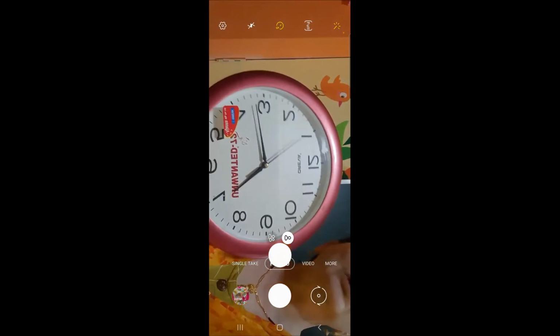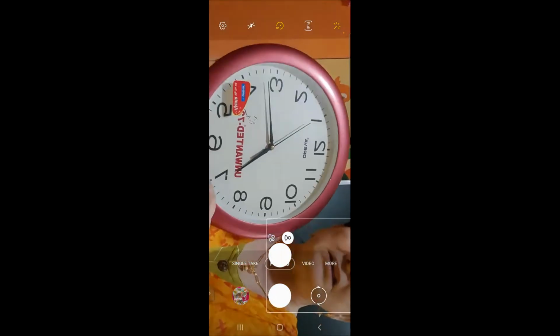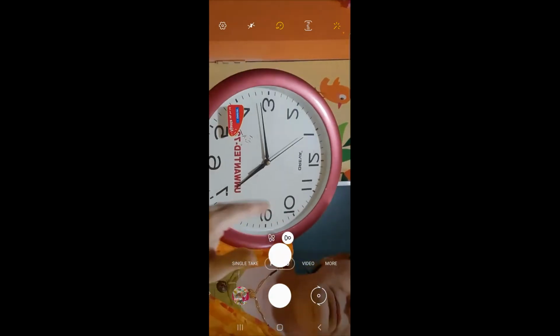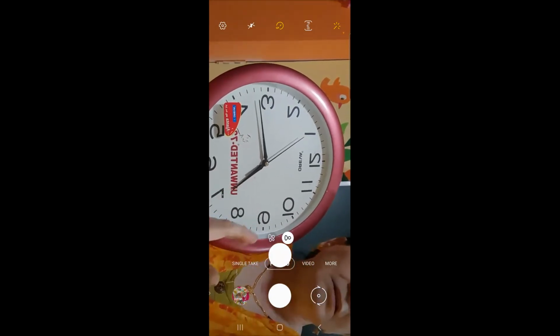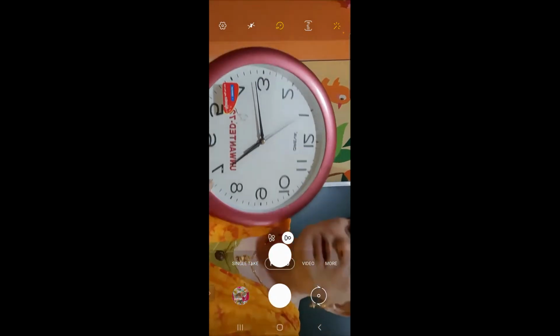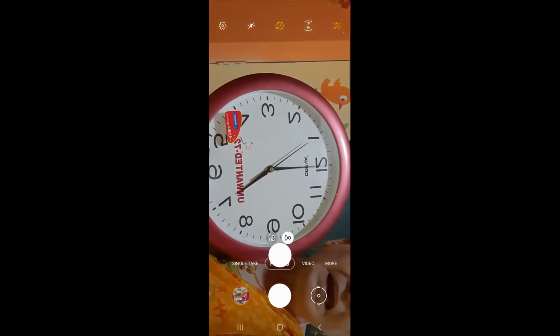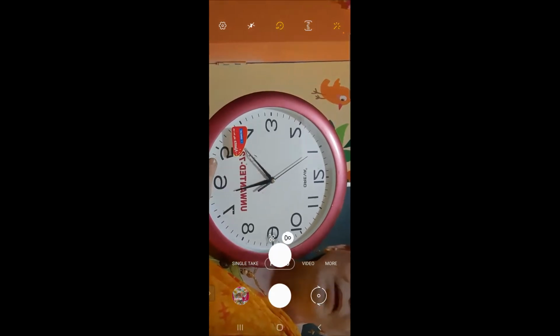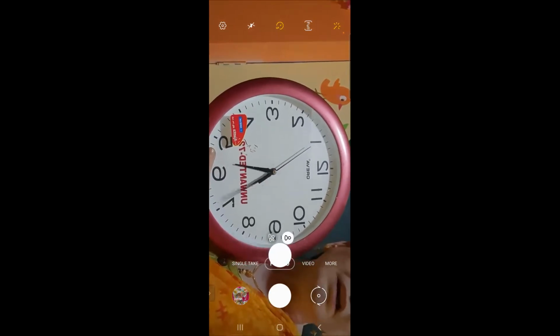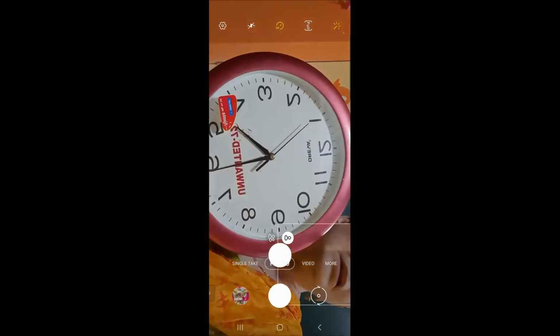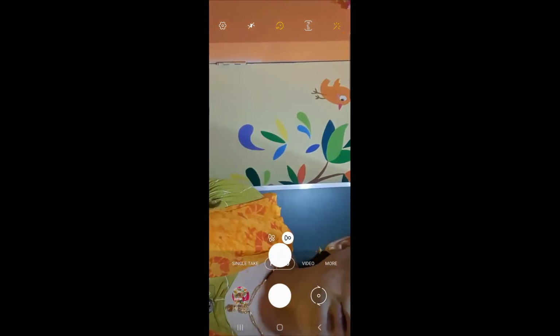You can see these numbers, the sides are changed, but we can see that the hands of this clock are moving. So is it a linear motion? No, it is not a linear motion. There is a difference in this.